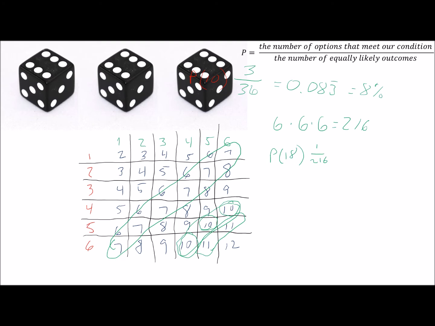And that's going to equal 0.0046. So if we were to turn that into a percentage, we're talking about 0.46%, about a 0.5% chance of rolling a 666 in CeeLo.